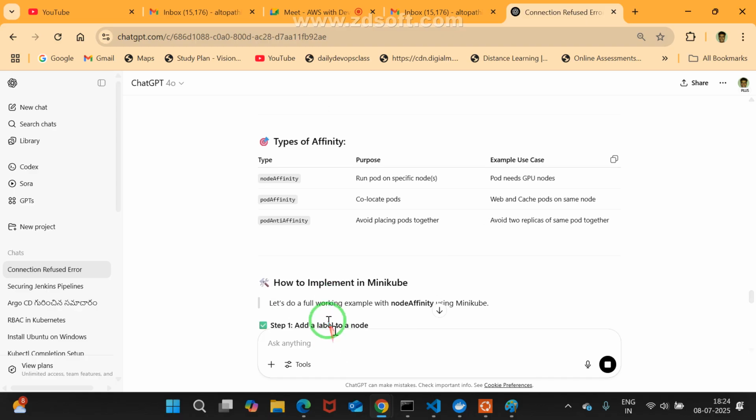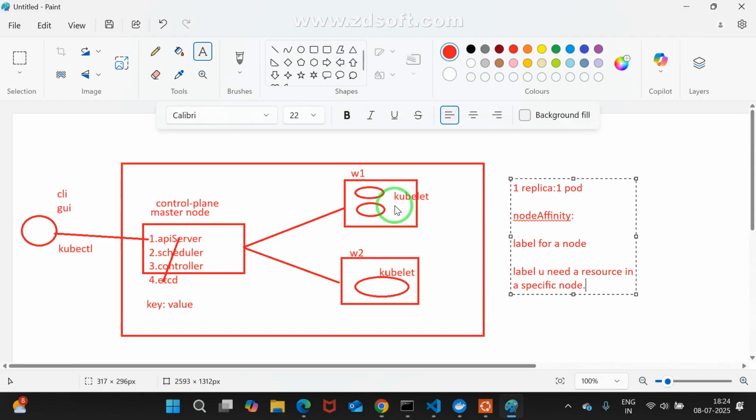Here, see that mainly technical words. Node affinity is there. Just now we discussed it, right? Maybe after 10 minutes, we may discuss pod affinity. After 5 minutes, we may discuss pod anti-affinity. Node affinity: run pod on specific nodes, not randomly. I want to create in a specific area. See my pod affinity. See co-locate pods. What does it mean? I'm going to clarify once again.